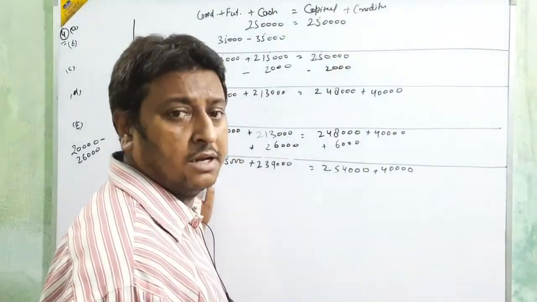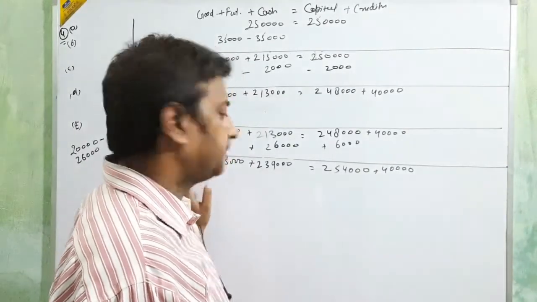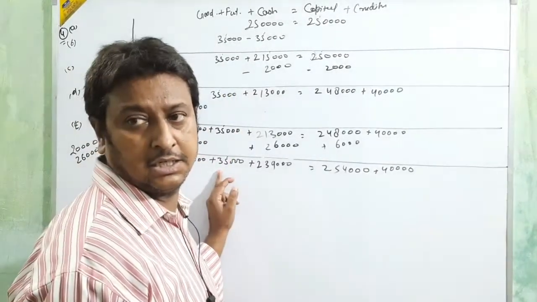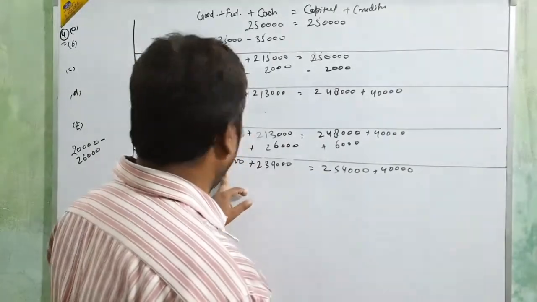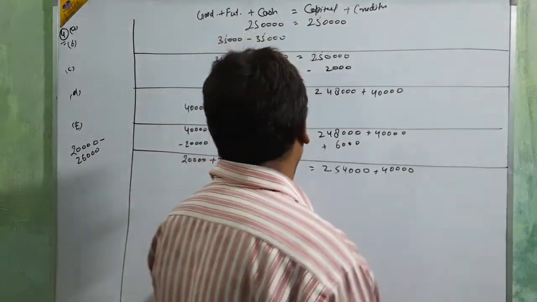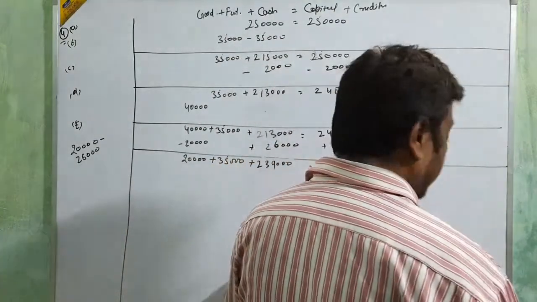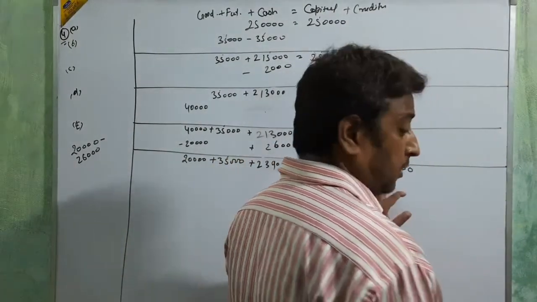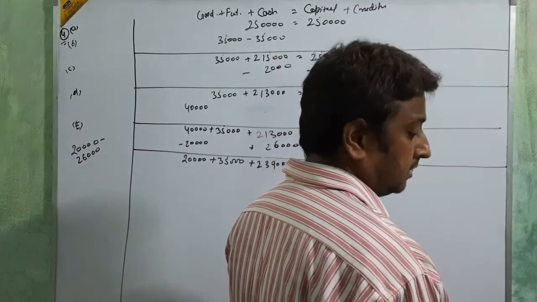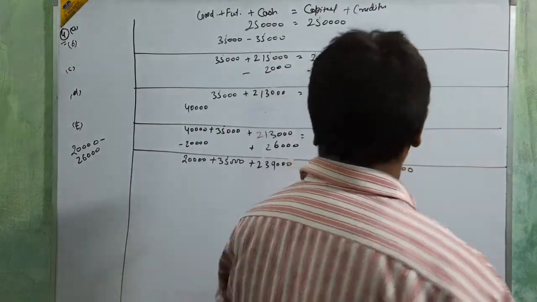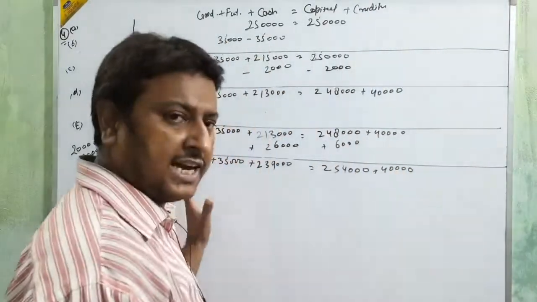20,000. Okay? Then 35,000. Okay, beta? Then 1,29,000. Then 2,54,000. Let's check again. And then 40,000. 2,54,000. Yes. And then 40,000. Okay? Clear?